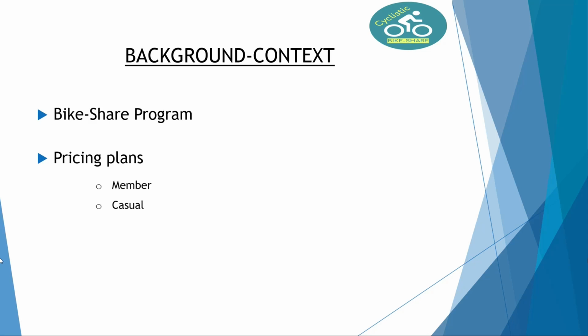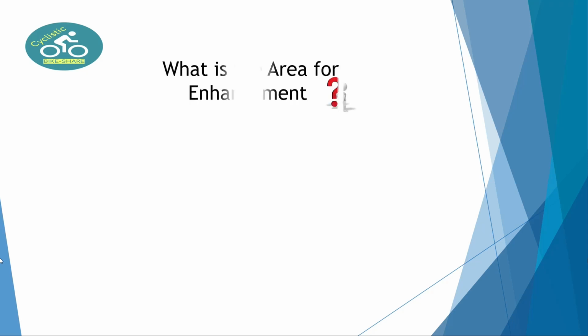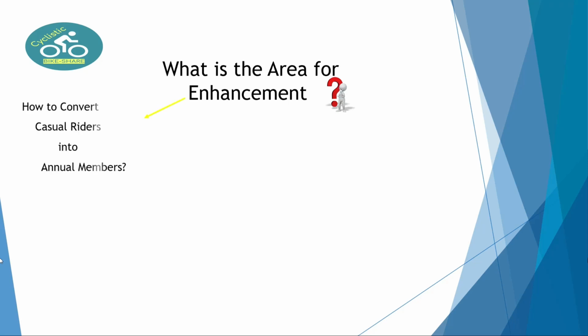Cyclistic offers three types of bikes: classic, electric, and adaptive bicycles, ensuring inclusivity for people with disabilities. So, what is the situation or problem, or what areas can be boosted? The marketing team has pinpointed opportunities for improvement to boost overall performance. That leads us to the ultimate goal for the marketing team.